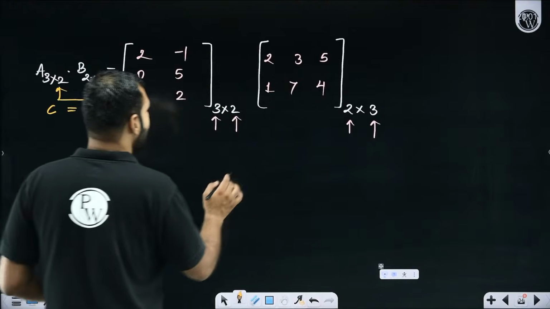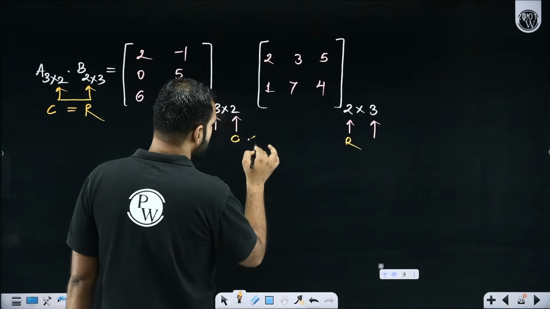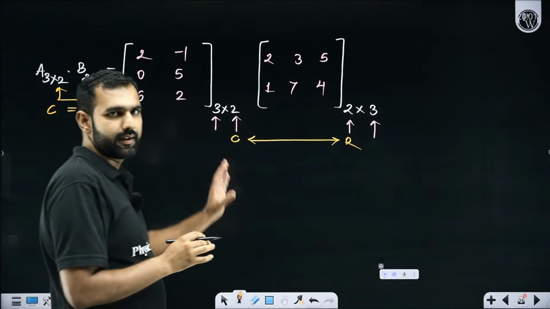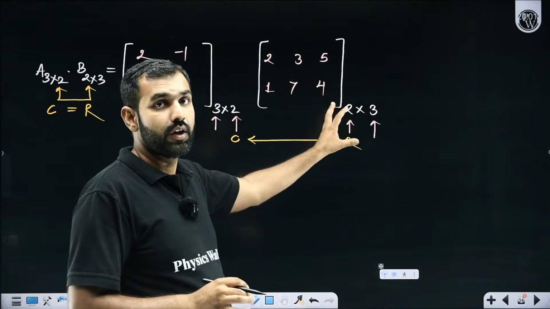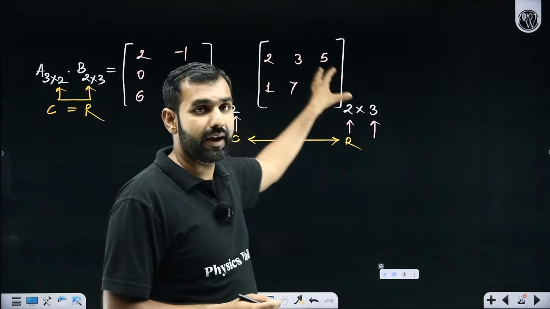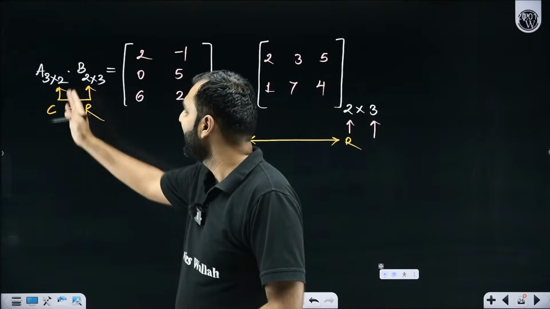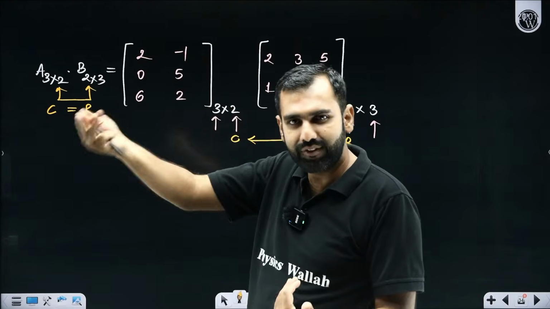First of all, you need to verify that the number of columns here and the number of rows here should be the same. So we call it pre-multiplication by A or post-multiplication by B. So B is getting pre-multiplied by A and A is getting post-multiplied by B. Or in simpler language, A is the pre-factor, B is the post-factor, left and right.